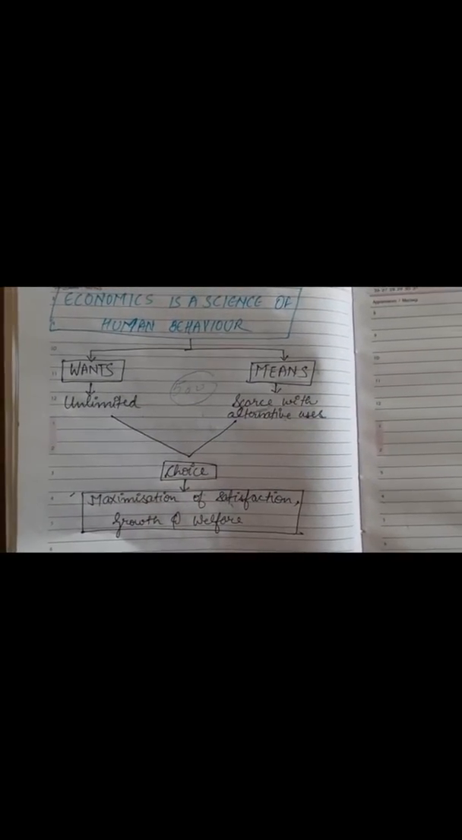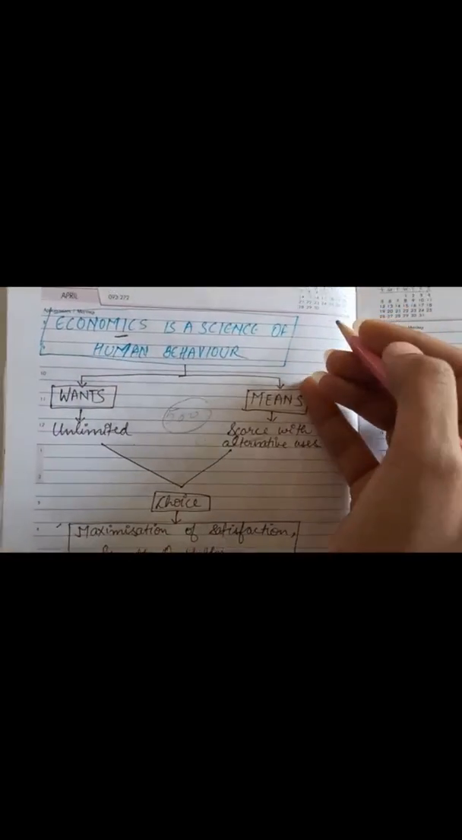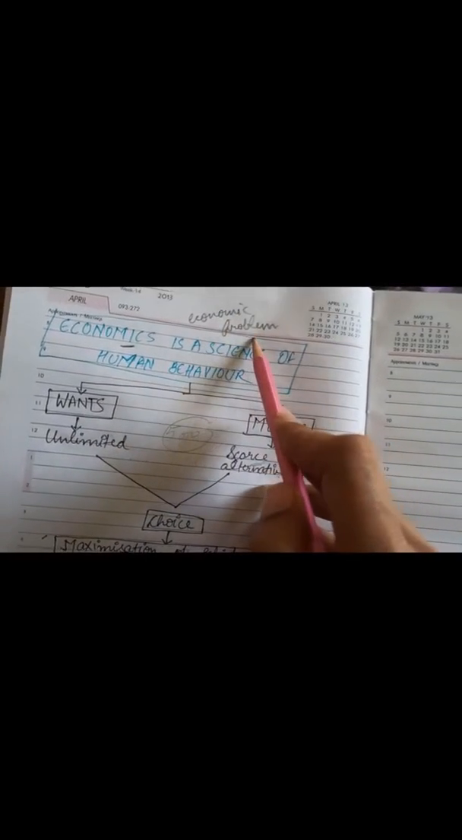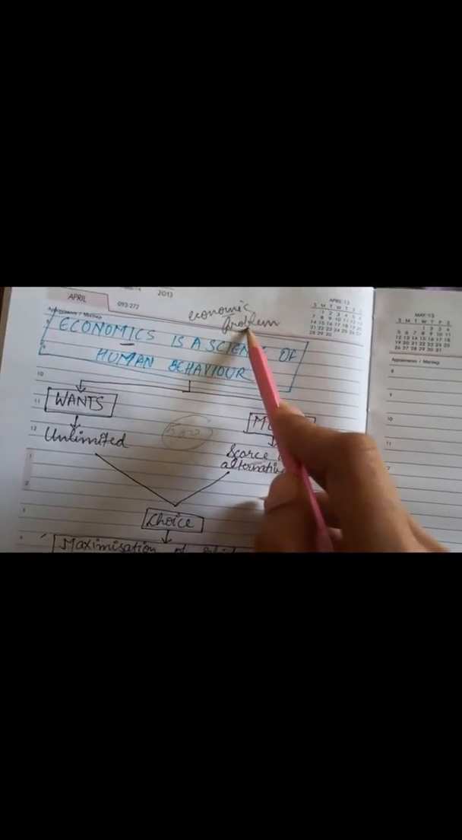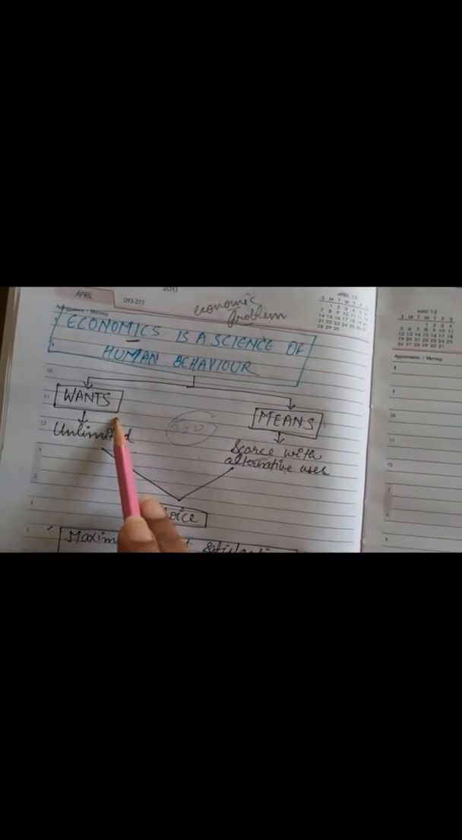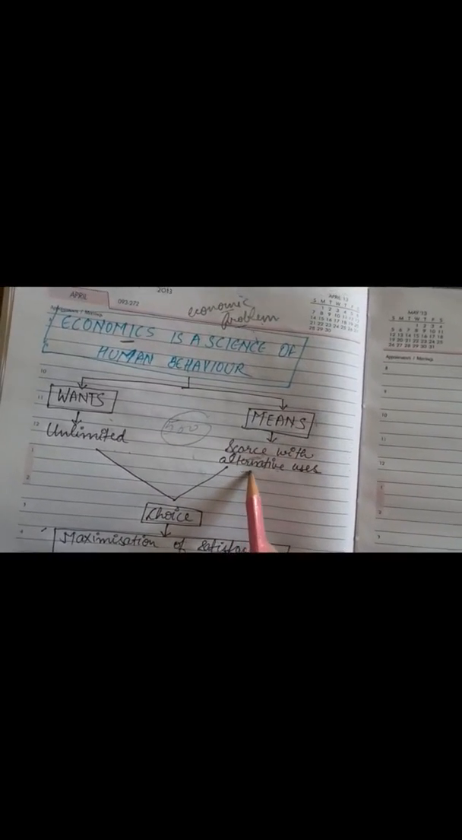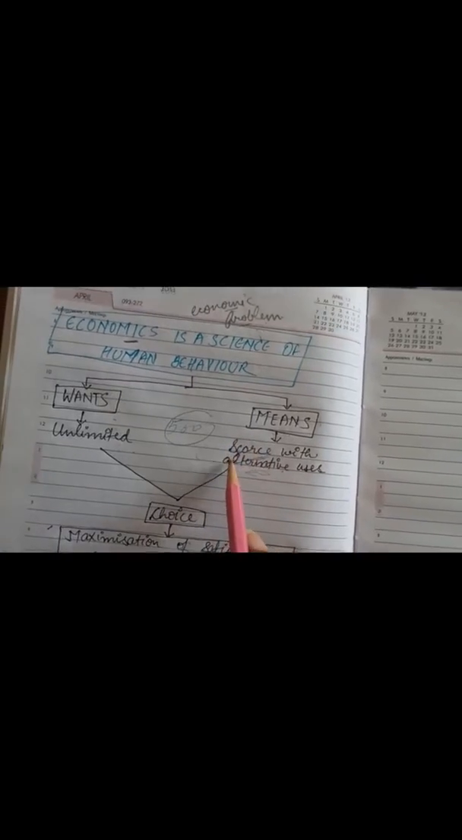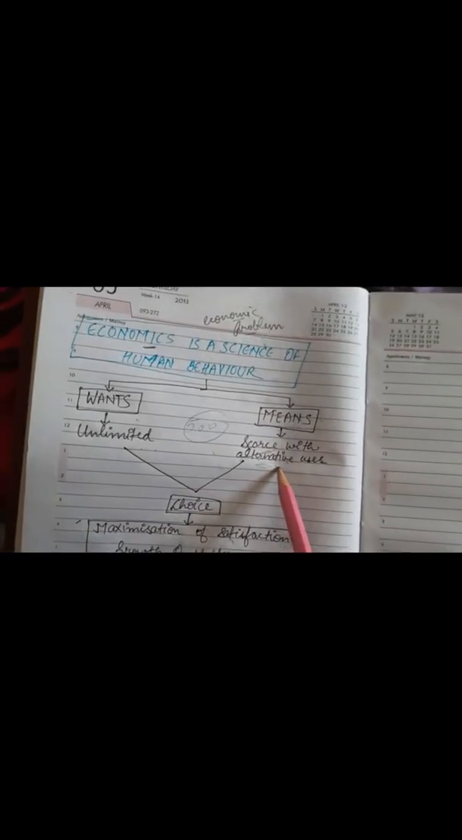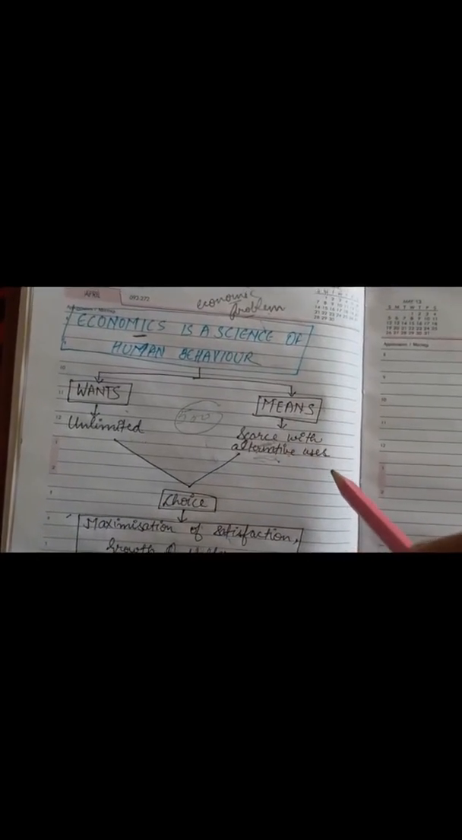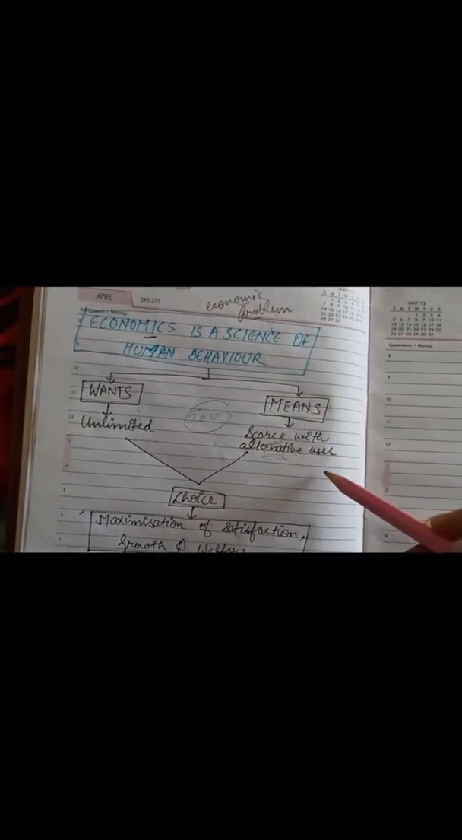Now one more thing you must know, that economics is also the study of economic problems. Now why do these economic problems arise? These economic problems arise because of unlimited wants and scarce means, and these scarce means or resources have alternative uses. You have to keep this in mind for studying the whole subject of economics. This is a very important concept. I hope that this first lecture of mine is clear to all of you, in which we have studied the basic definitions of economics and how economics is a science of human behavior.